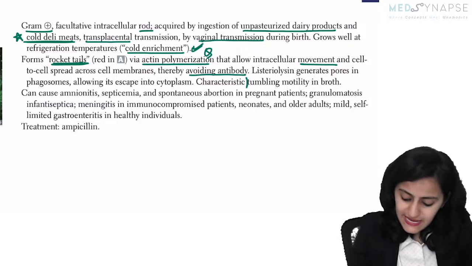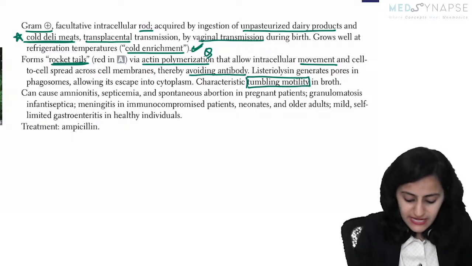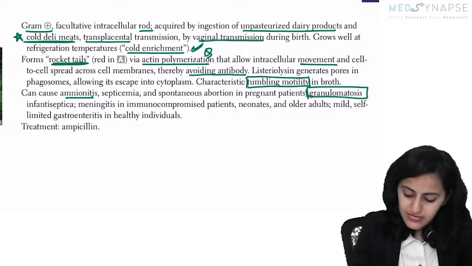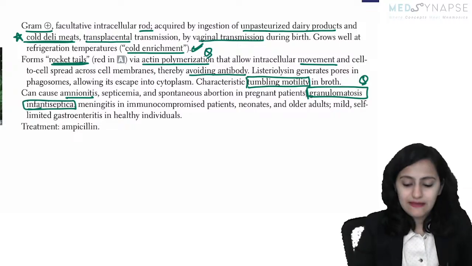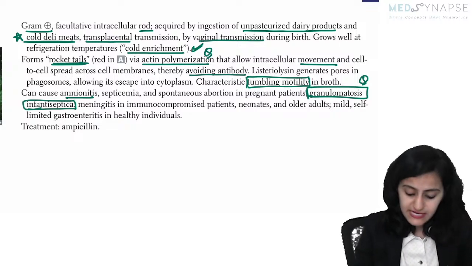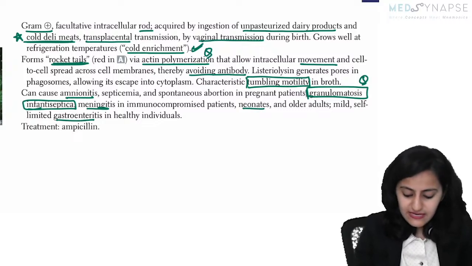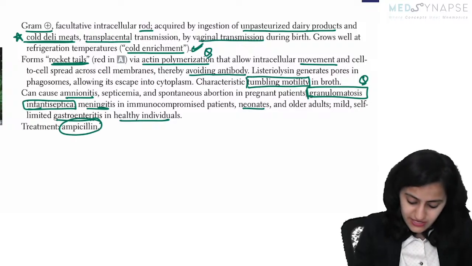Okay. It has a characteristic tumbling motility that is there. It can cause amnionitis, septicemia, spontaneous abortion. Very, very important. This is previously asked. Granulomatosis infantiseptica is your listeria. Meningitis in neonates as well. And in healthy individuals, it is known to cause gastroenteritis. What is the drug of choice?